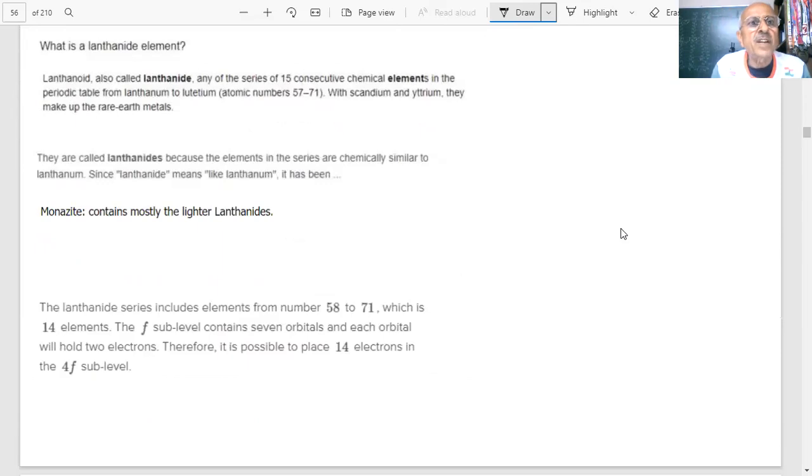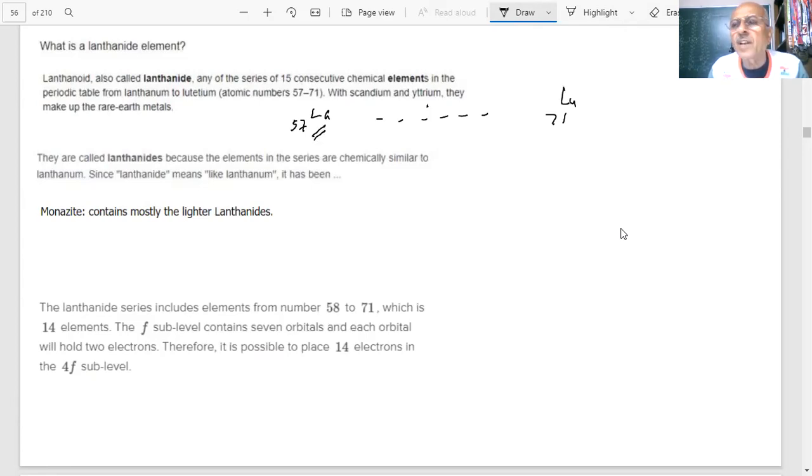So first, what is a lanthanide element? Lanthanides are a series of 15 consecutive chemical elements in the periodic table, starting from lanthanum to lutetium. In the table, students, what list has been given? Lanthanum is 57, and you are going up to 71. Atomic numbers from lanthanum to lutetium 71.